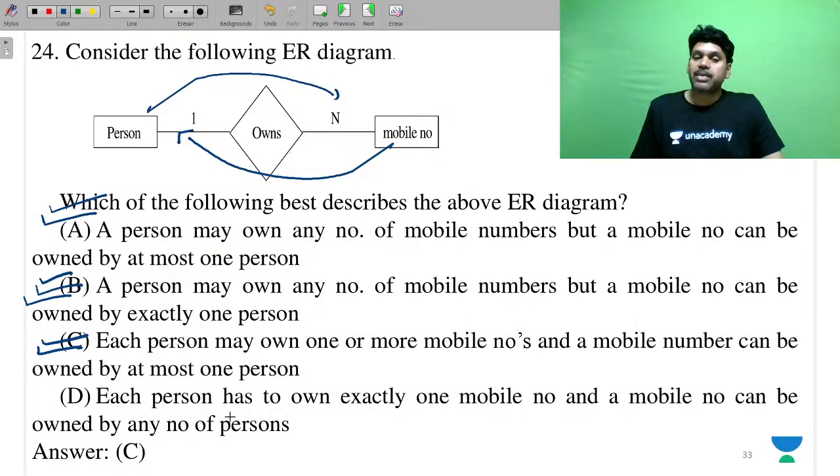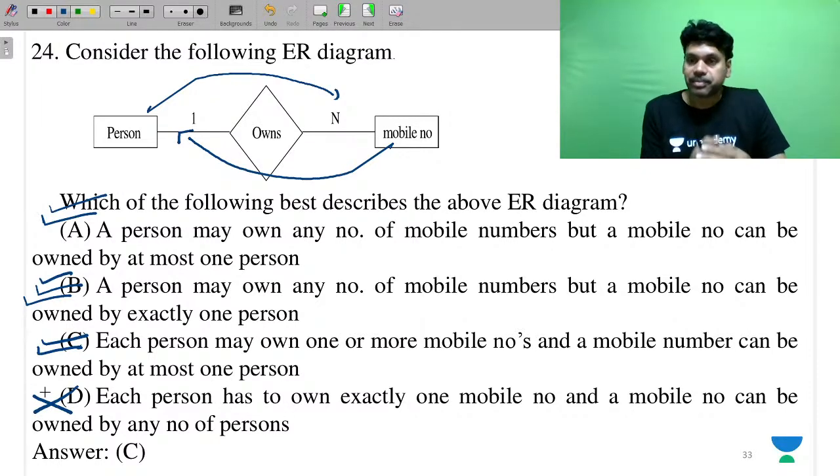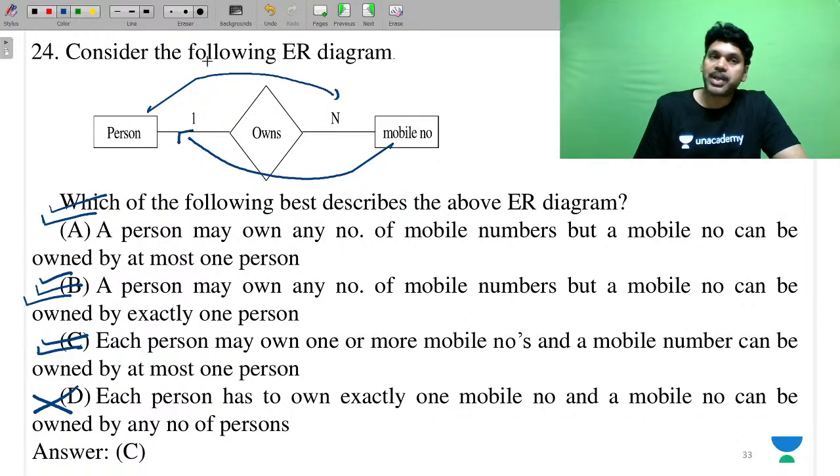Each person has to own exactly one mobile number, and a mobile number can be owned by any number of persons. This is wrong. So among the three, we want to see which is the correct one. For option C, you need to understand one important point: whether this is partial participation or total participation.